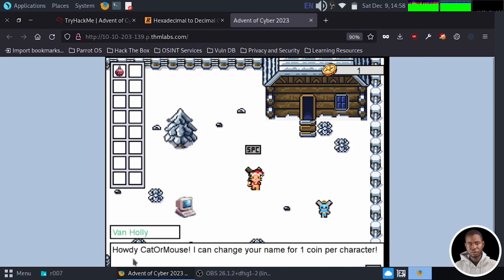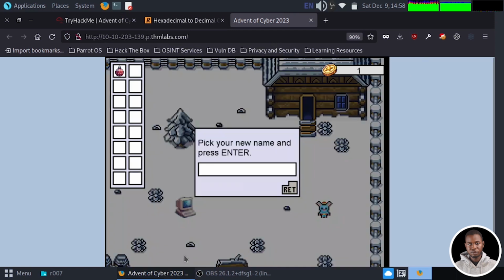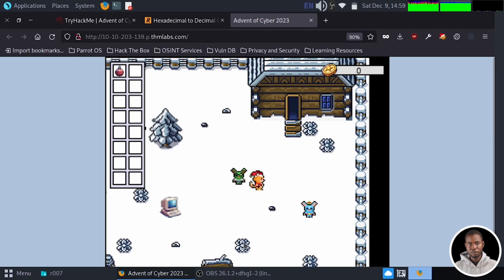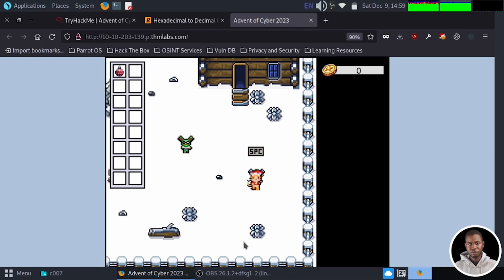We have just 1 coin. Howdy cat or mouse, which is the name we are playing the game with right now. I can change your name for 1 coin per character. Sounds like fun. Let's do it. So let's change our name to C, and I'm going to hit the enter key. There you go, enjoy your new name. So our name is now C. You can see it right here. Thanks. How do you even change names anyway? I work in identity management, you know. Oh, that explains it. Now what we're going to do is to take a look at another character. This should be Van Frosty.